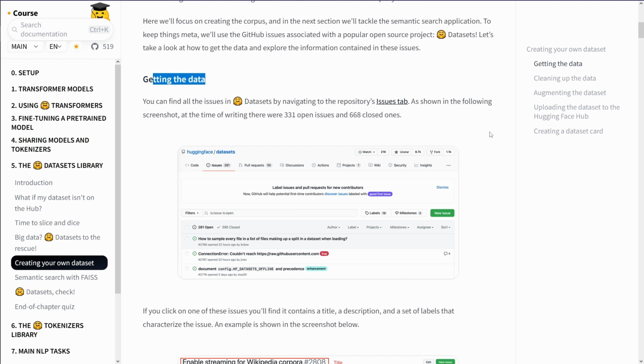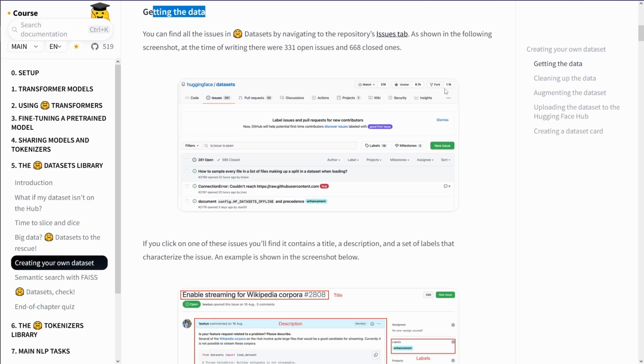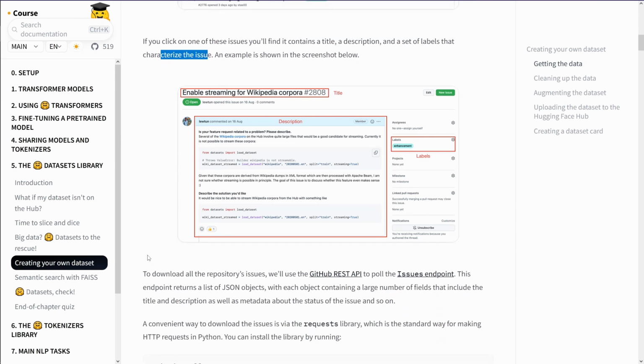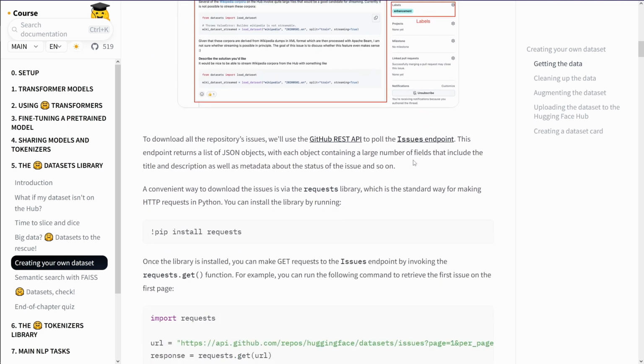To the GitHub issues tab. Okay, I see where there's the data source. So there are 331 open issues and 668 closed issues. Okay. Click on one of the issues and you find it contains a title. I see. So we have a title, a description, a set of labels that characterize the issue. Okay, this is the description. We have a title, the first red box, then we have a text field with a description where we have our content information in sentences or just in code. And then on the right side, we have some labels, project milestones. Okay, I see where we go.